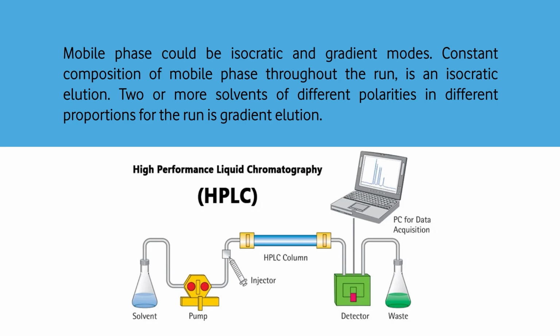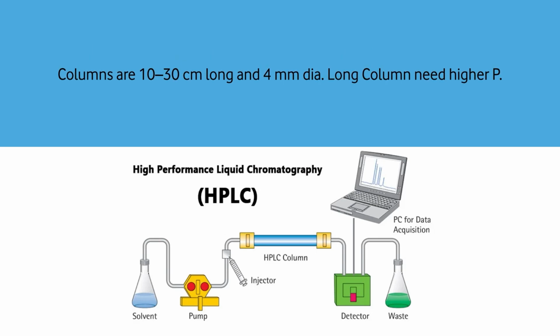We don't take the same polarity. The idea is we are trying to create a partitioning based on solubility, based on polarity of the components. The HPLC column is about 10 to 30 centimeter long, 4 mm diameter. It's not a very long column. A long column should not be there. In fact, a long column will need very high pressure.